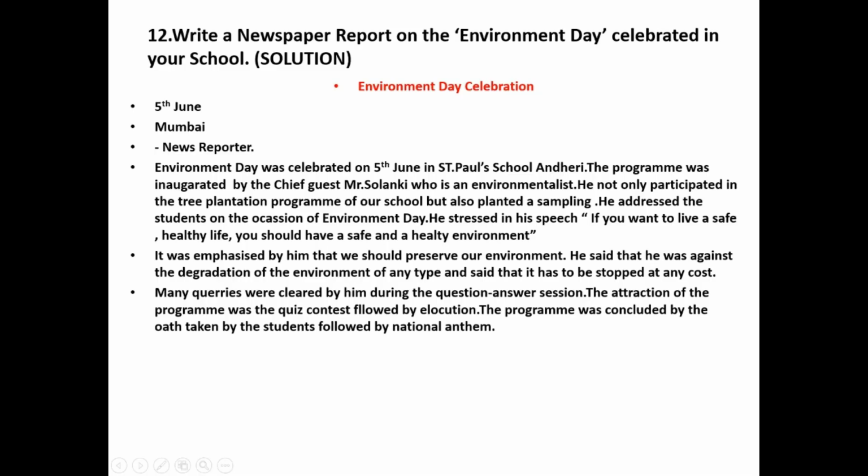Title, Environment Day celebration. 5th June, Mumbai. News reporter, Environment Day was celebrated on 5th June in St. Paul's School, Andheri. The program was inaugurated by the chief guest, Mr. Solanki, who is an environmentalist. He not only participated in the tree plantation program of our school, but also planted a sapling. He addressed the students on the occasion of Environment Day.